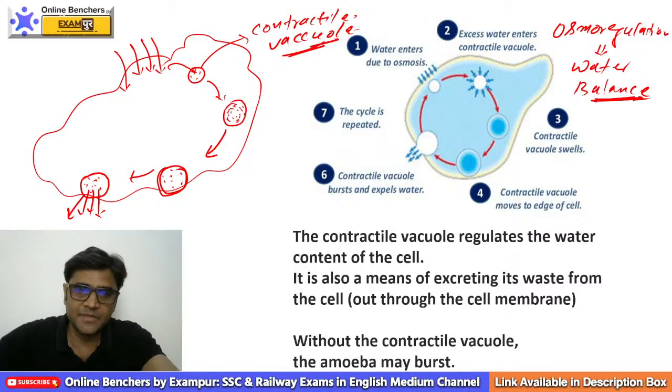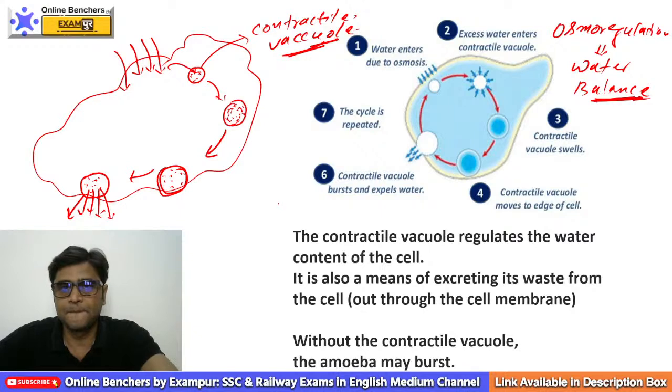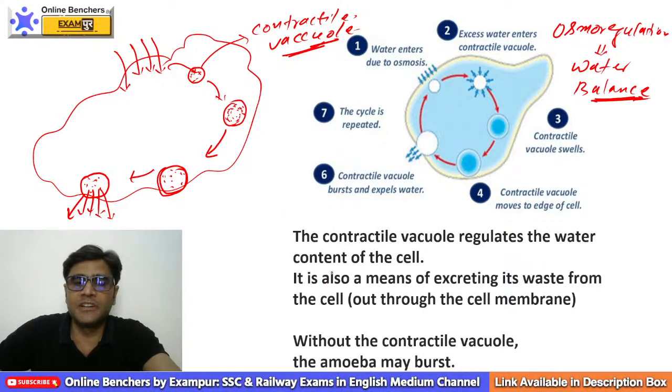Suppose here we have some excretory materials. So excretory materials are also excreted out through this water. The contractile vacuole regulates the water content of the cell, and regulation of water content of the cell is known as what? Osmoregulation.